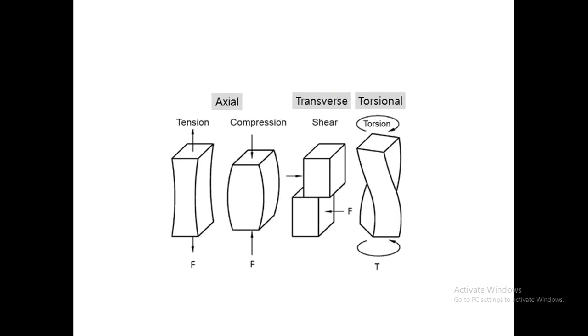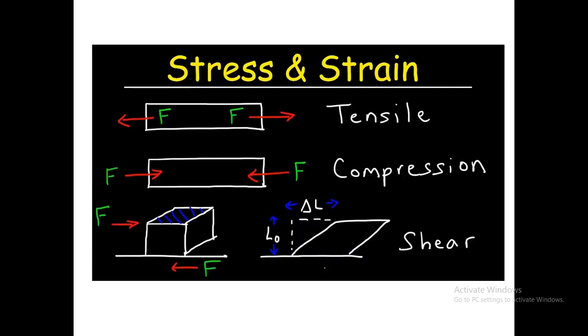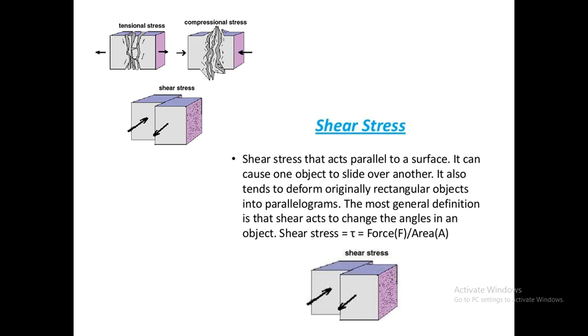Next, we'll move on to the different forces acting on machine components. Some of the basic forces acting on machine components are tensile force, compressive force, shear force, or it can be torsional or bending force. Here we can see how tension force, compression force, and shear force act. Tension force is two forces acting outwards. Compression force is two forces acting inwards. Shear force is when two objects move parallel to each other on a surface.